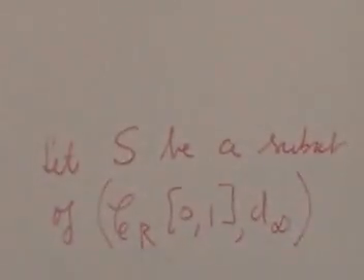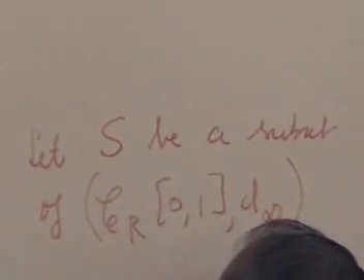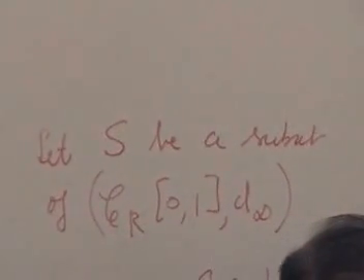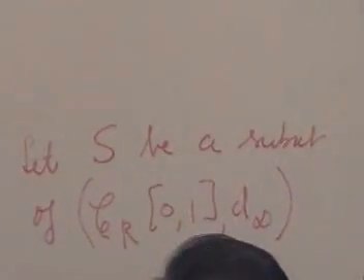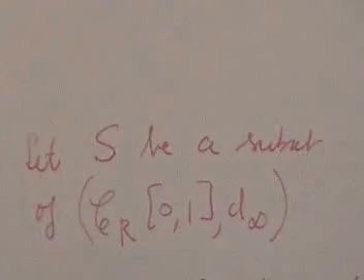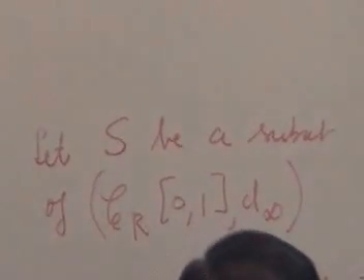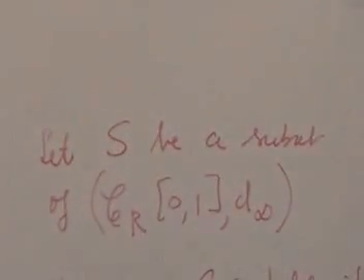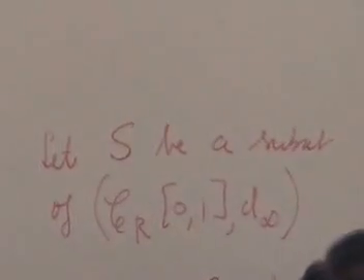Now I say S is bounded if there exists an M, I'm a little bit lazy here, I should have written it in the metric space language, but I borrowed this, such that S is contained in the closed ball B(0, M) under d infinity. What is the zero here now? The constant function zero, the zero function.